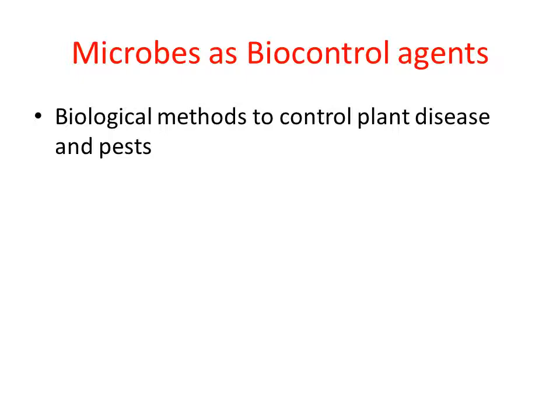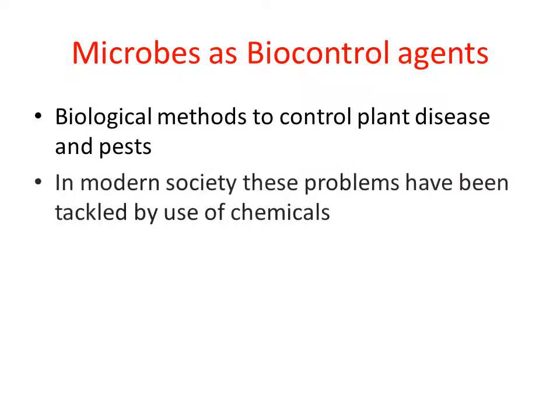So in modern society, how do farmers reduce the pest number? What is the common method they use to control the pest? Yes, normally they use chemicals, right?